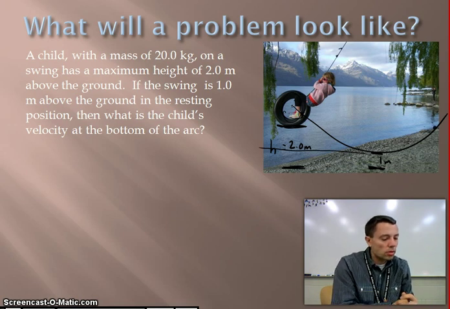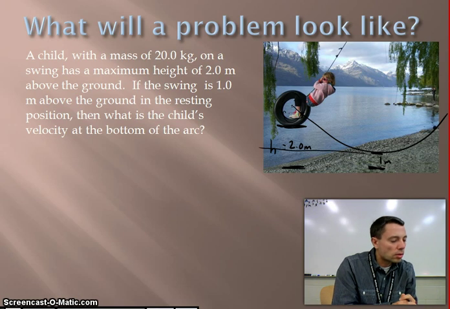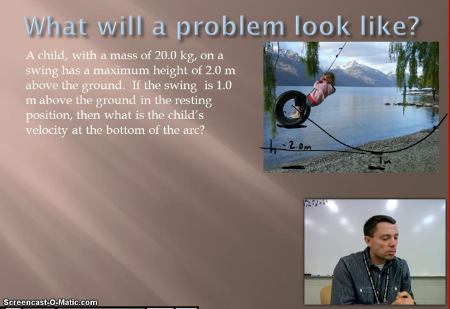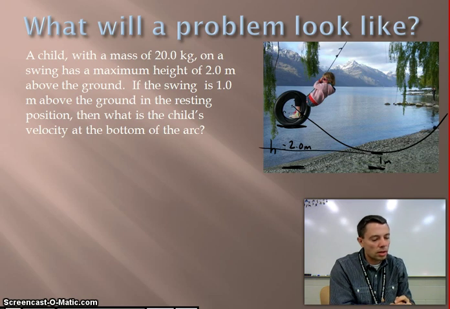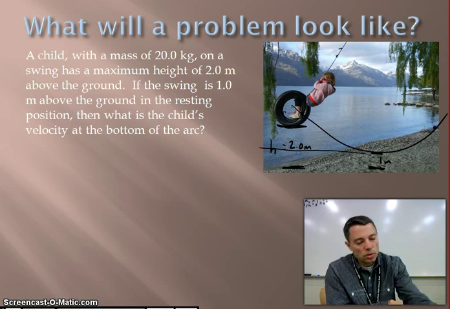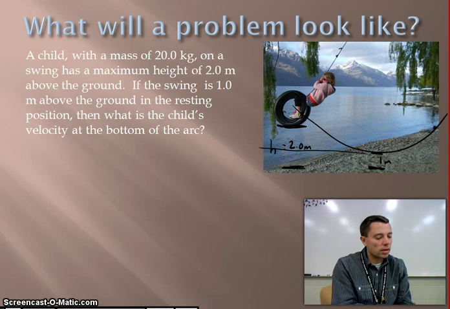And what we want to do then is look at, let's see, what does it say? A child with a mass of 20 kilograms on a swing has a maximum height of 2 meters above the ground. If the swing is 1 meter above the ground in the resting position, then what is the child's velocity at the bottom of the arc? Okay, so we're looking at the velocity there.